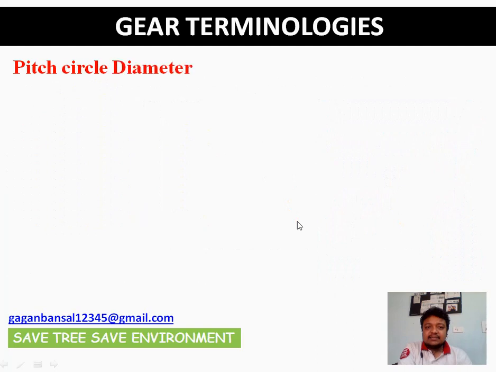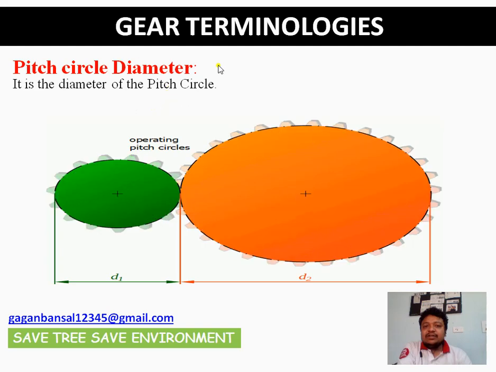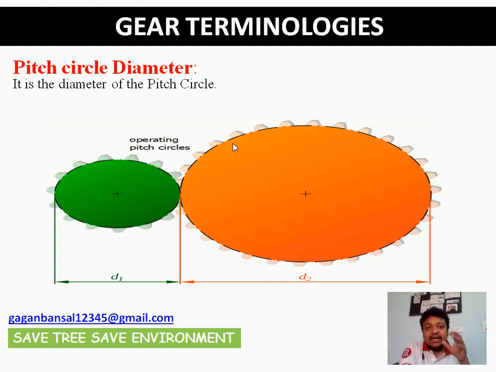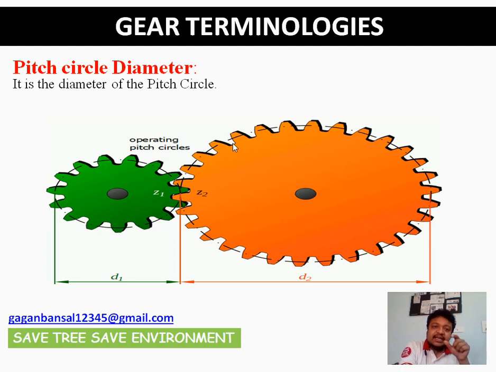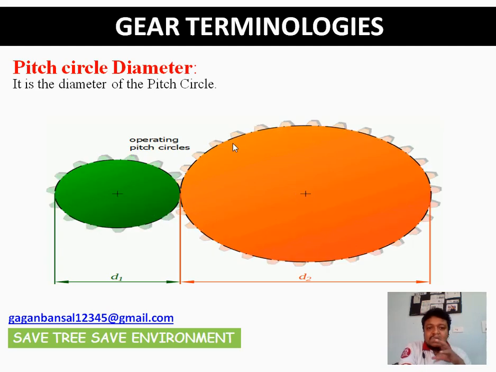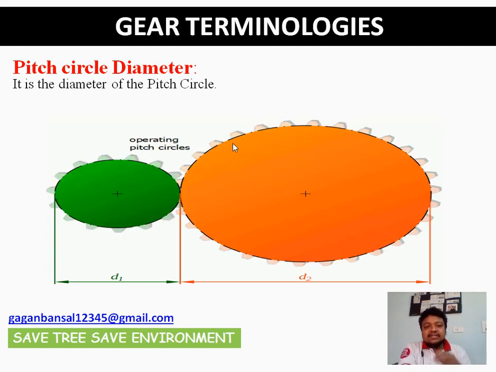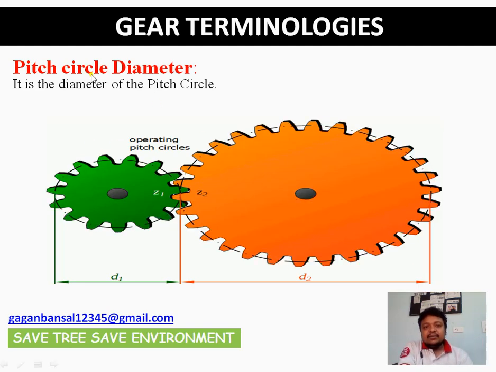It is clear. Next is pitch circle diameter. By the name it is very clear: it is the diameter of the pitch circle. In all the terminologies and in all the designing of gears, wherever we use the term diameter, by default we will be taking the diameter as the pitch circle diameter. We will be discussing other circles and other diameters also, but whenever I say diameter without saying pitch circle diameter, it is pre-understood in this entire unit, while studying velocity ratio and different types of gear trains also. So wherever we consider diameter, that will be the pitch circle diameter.